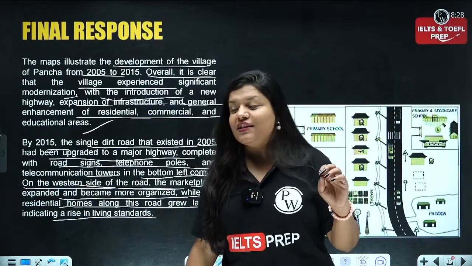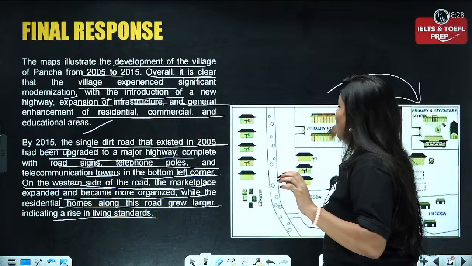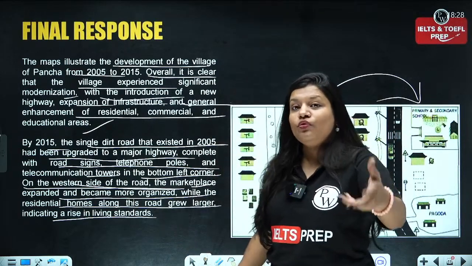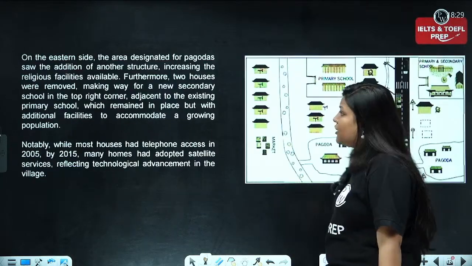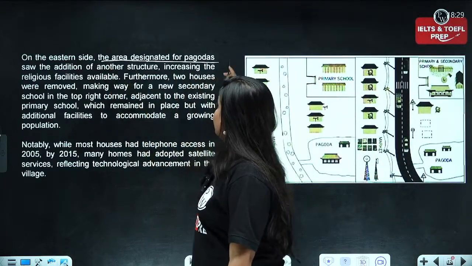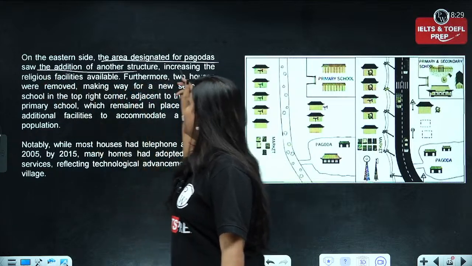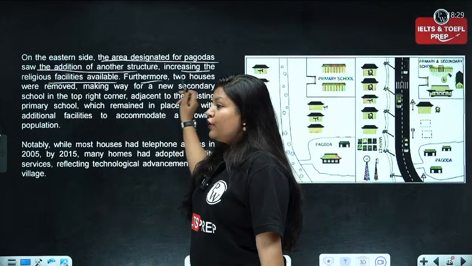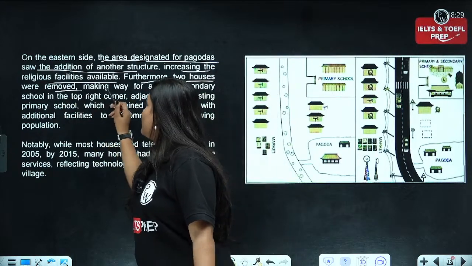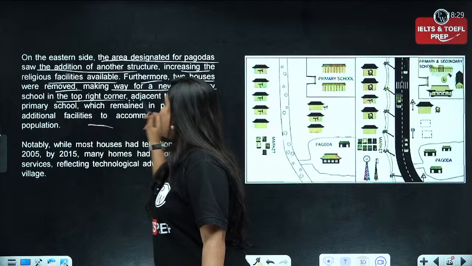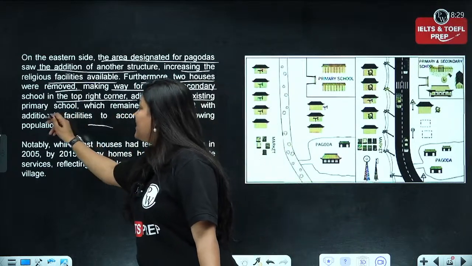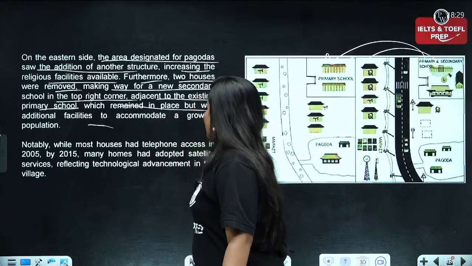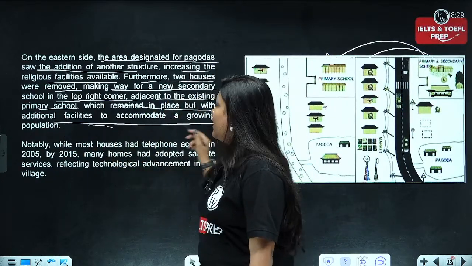Okay, now this is telling how modernization helped people in the year 2015 in order to improve their standard of living. Moreover, on the eastern side, the area designated for the pagoda saw the addition of another structure, increasing the religious facilities available. Furthermore, two houses were removed, making way for a new secondary school on the top right corner, adjacent to the existing primary school. Okay, here, which remained in place but with additional facilities to accommodate a growing population.